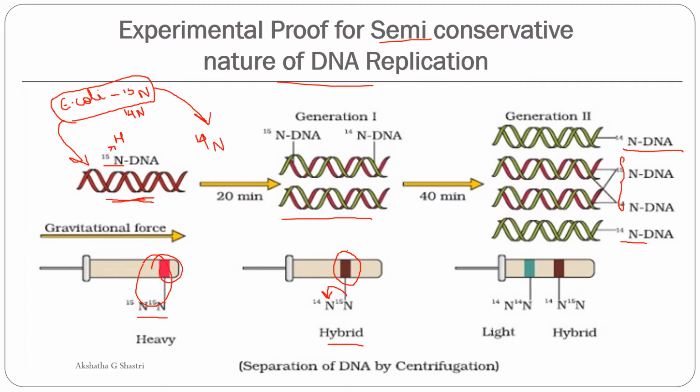So this we can call the lighter one and this we can call the hybrid. So this shows that the DNA extracted from the culture after another generation, that is after 40 minutes, was composed of equal amounts of this hybrid DNA as well as light DNA. So this shows the DNA replicates semi-conservatively. That means one strand is newly synthesized, whereas the other strand is the parental one.